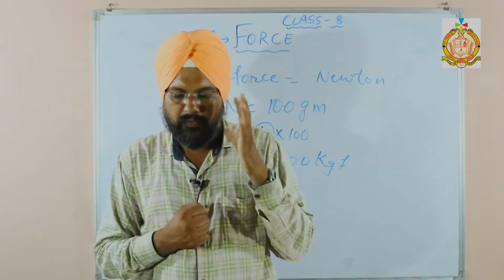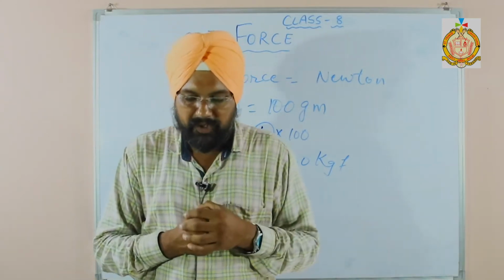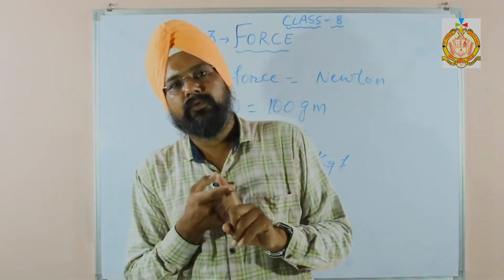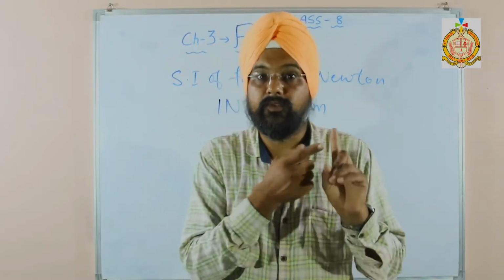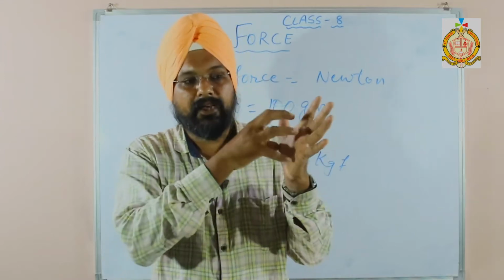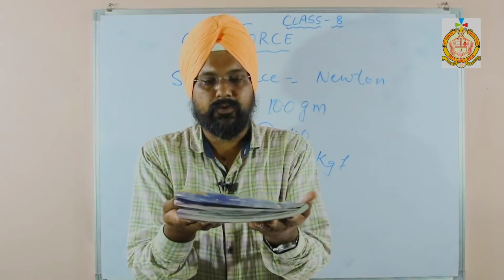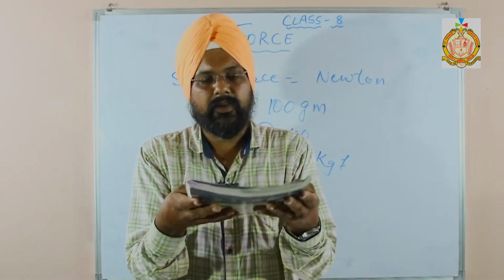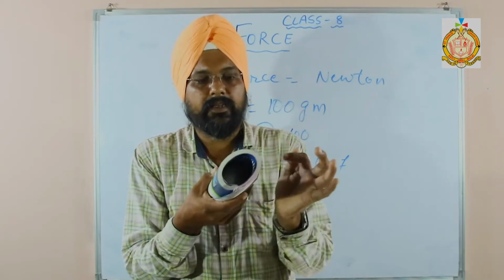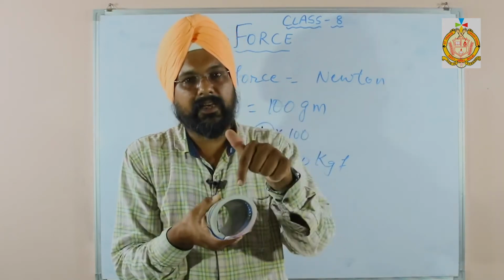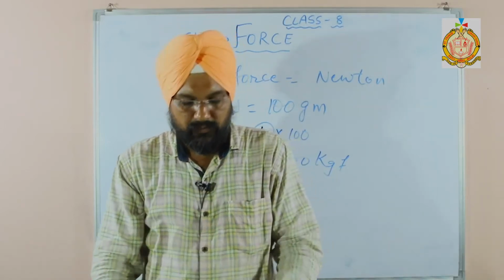What are the factors on which the turning effect of a force depends? The first one is the magnitude of the applied force. Students, the word magnitude is very important in physics, and most students are confused about it. Magnitude means the effect of force. If I apply less force on this book, it will bend very little, and if I apply more force, it can come to a circular shape. The more magnitude I apply on this book, the more effect the force will have.